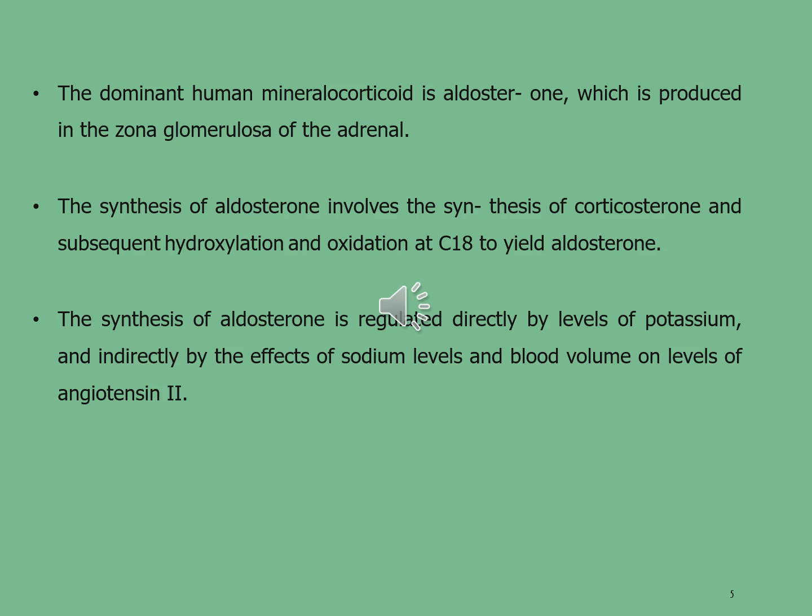The synthesis of aldosterone involves the synthesis of corticosterone and subsequent hydroxylations and oxidations at carbon 18 to yield aldosterone. The synthesis of aldosterone is regulated directly by levels of potassium and indirectly by the effect of sodium levels and blood volume on levels of angiotensin II.